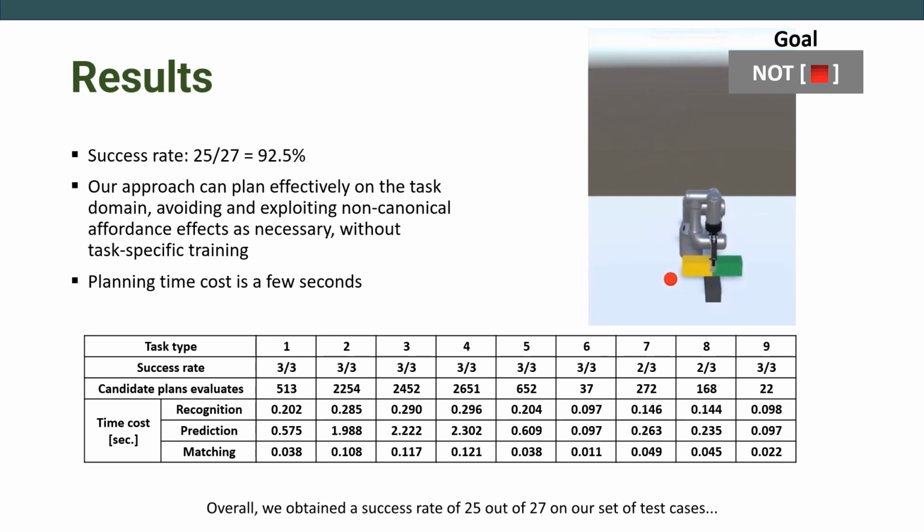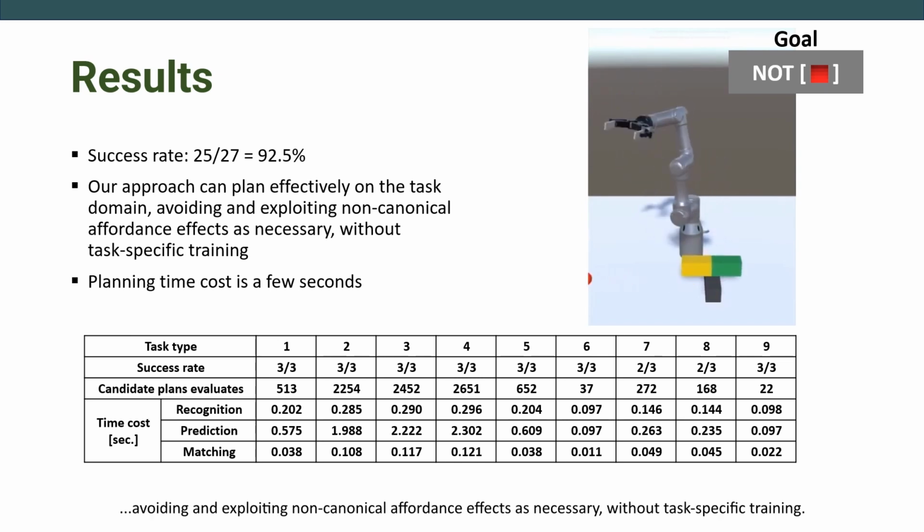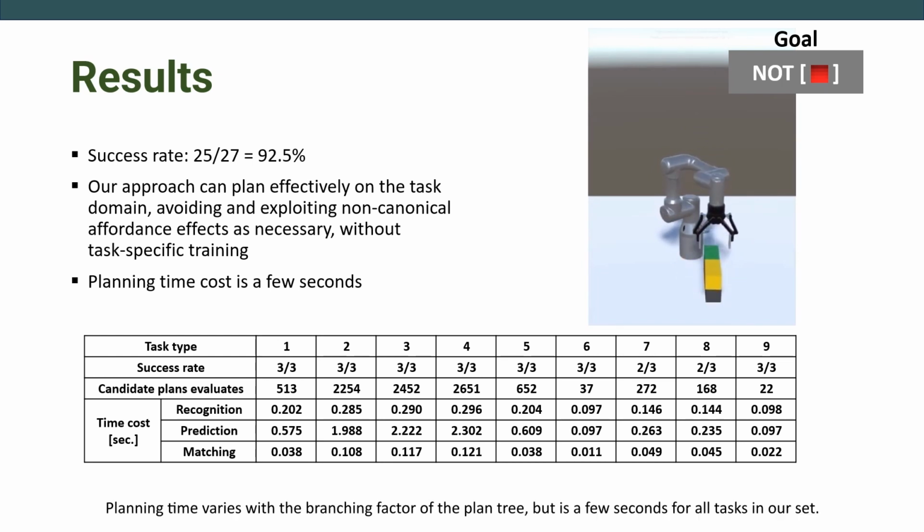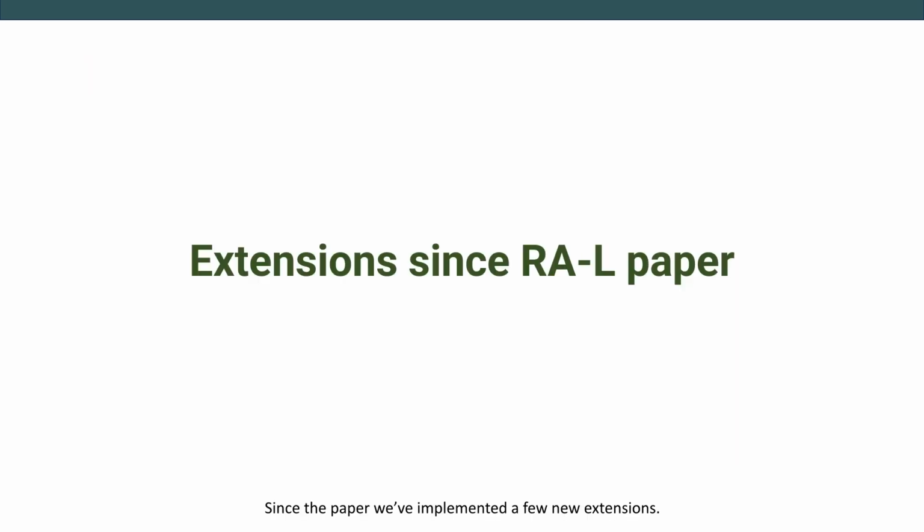Overall, we obtained a success rate of 25 out of 27 on our set of test cases, showing that our system can plan effectively on this task domain, avoiding and exploiting non-canonical affordance effects as necessary without task-specific training. Planning time varies with the branching factor of the plan tree, but is a few seconds for all tasks in our set. Since the paper, we've implemented a few new extensions.